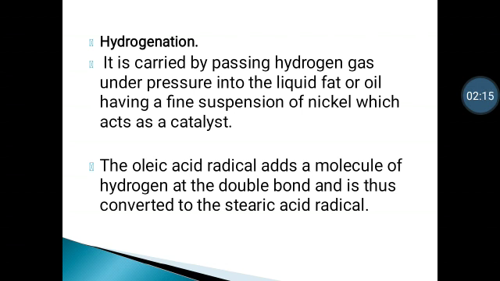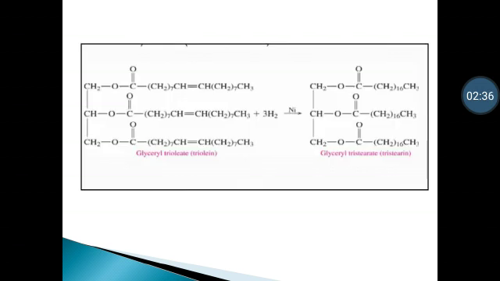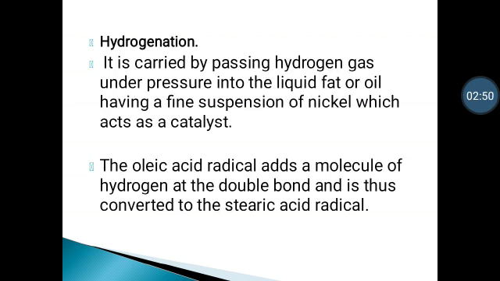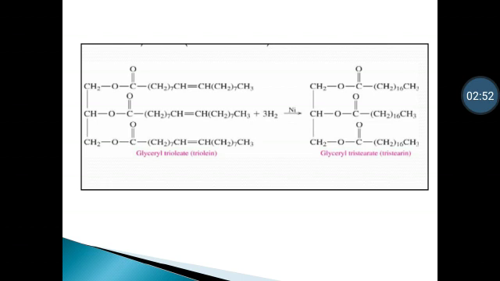Hydrogenation is carried out by passing hydrogen gas under pressure into a liquid fat or oil having a fine suspension of nickel which acts as a catalyst. The oleic acid radical adds a molecule of hydrogen at the double bond and is thus converted to the stearic acid radical. Let's see this reaction: when hydrogen is added to an unsaturated compound in the presence of a nickel catalyst, the unsaturated compound is converted into the saturated one, and the oleic acid radical is converted into the stearic acid radical.